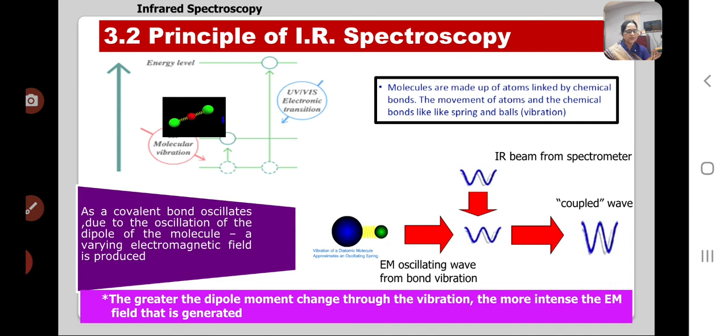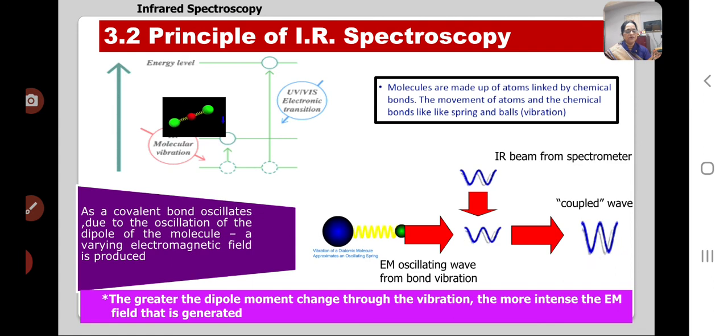But the transitions in the carbon-carbon bond, that is similar atoms, in symmetrical alkenes or alkynes, have no change in dipole moment, so they do not absorb in the infrared region.